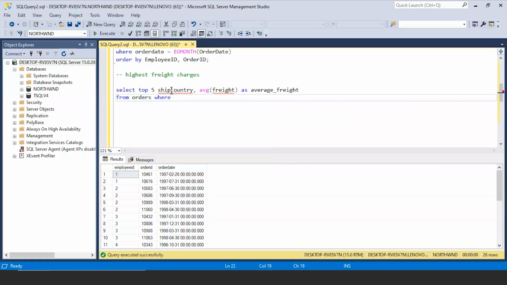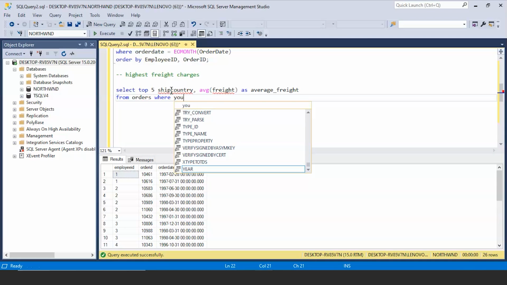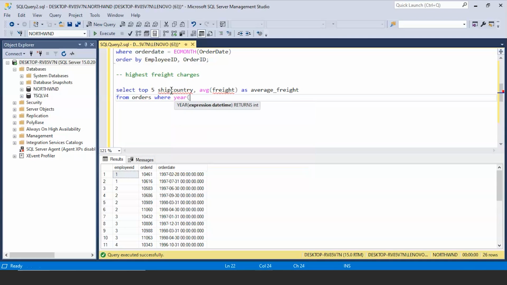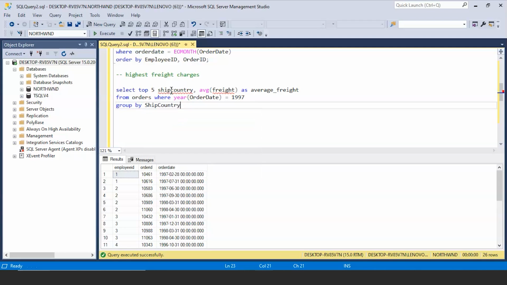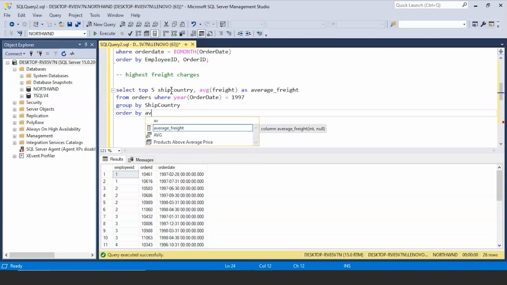I'll use my where clause, where I'm going to find the year from my order date column, and this year should be 1997. I'm going to group it by my ship country, and I'll use order by my alias name, that was average freight, and in descending order I'm going to sort it.